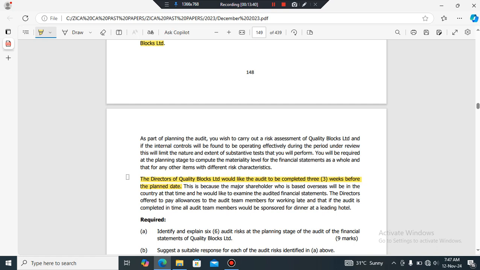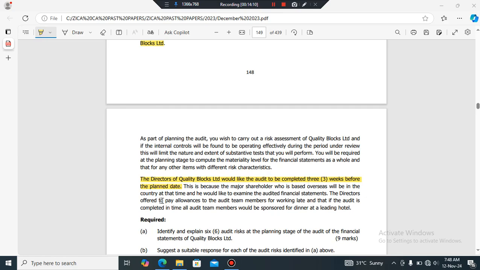So now, which ethical threat is being affected here, right? Which we need to think in those terms. Which ethical threat is being affected, right? So we can say there's maybe some form of intimidation to some extent, but okay, this is not really a very, very strong point, so we don't really need to waste a lot of time there.